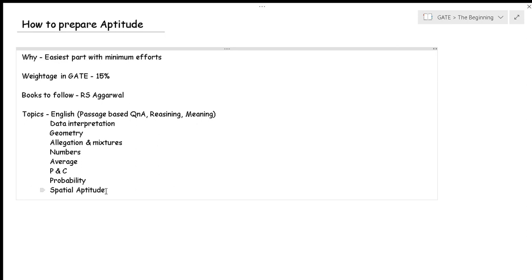Okay, we need to solve more questions. It's not that you solve one question of very high quality, because it's not going to happen that GATE will ask only good quality or tougher questions. It will ask easy and medium level questions too, so you need to practice all the formats.